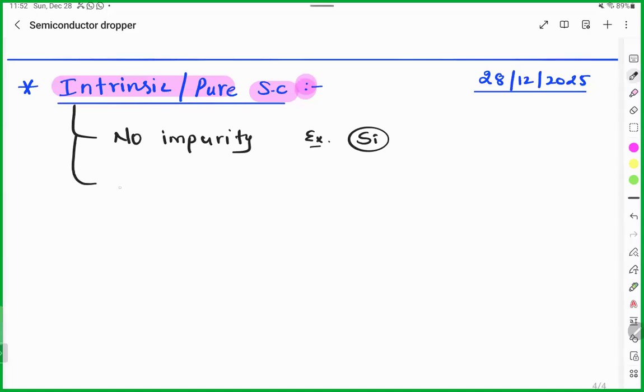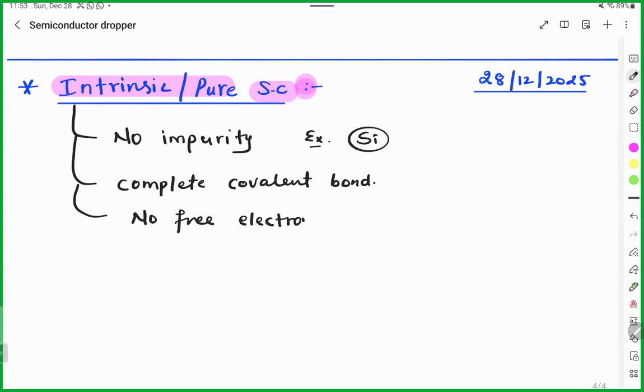That's why you will say complete covalent bond, because there is no free electron. All electrons are bound. That's why conductivity will be less. Why is conductivity less? Because there is no free electron, and current is always because of the movement of charge. Correct? So, Pratigya, what is current?